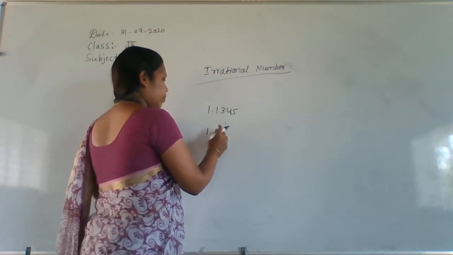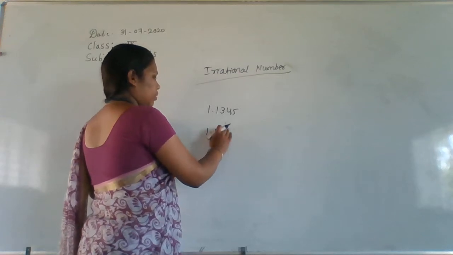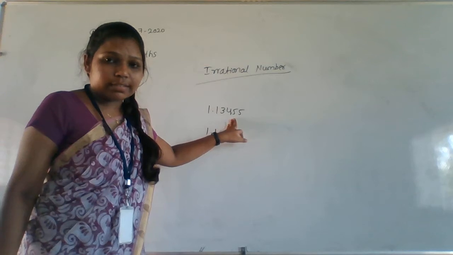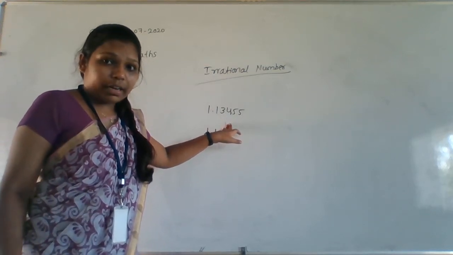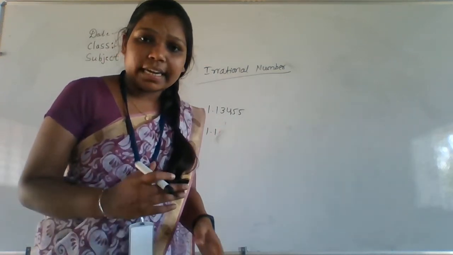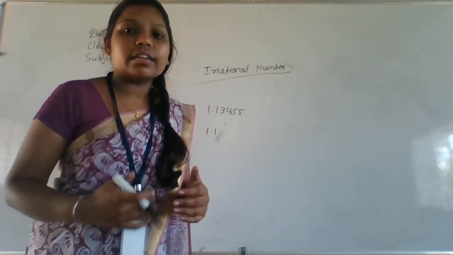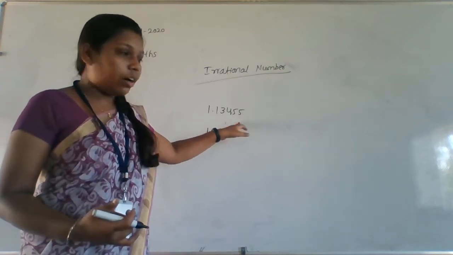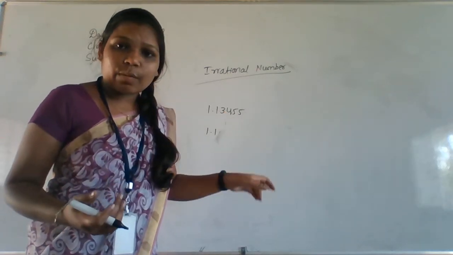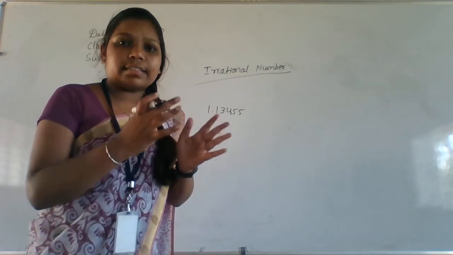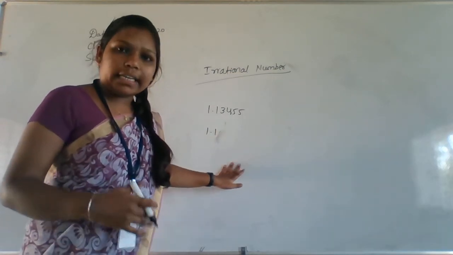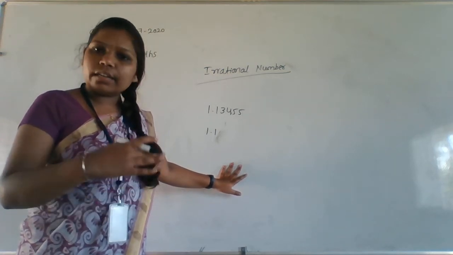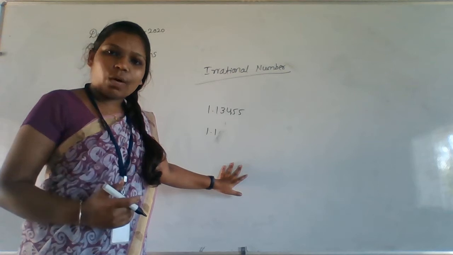1.13 repeating. Wait. Here it is recurring, so we can call it a rational number. Irrational number means non-recurring, non-terminating. Here I made a mistake. See here, once again everyone see. A rational number is nothing but a recurring as well as a terminating value. But an irrational number is non-terminating, non-recurring. That number is called an irrational number.